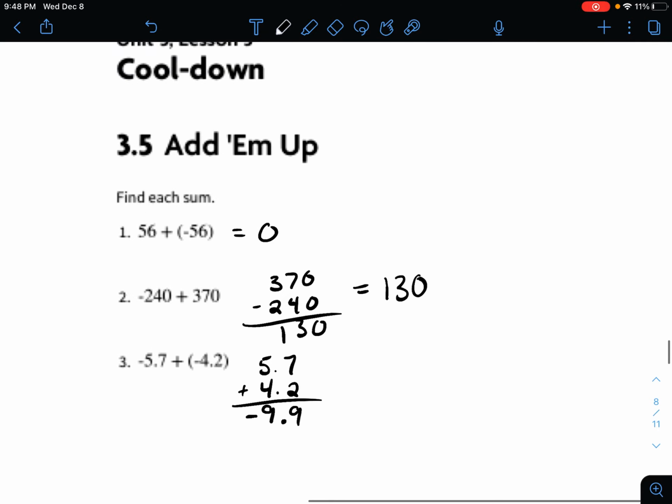All right, so that was, once again, looking at adding and subtracting positive and negative numbers, with a little more focus now on opposite numbers and how their outcome is always 0.